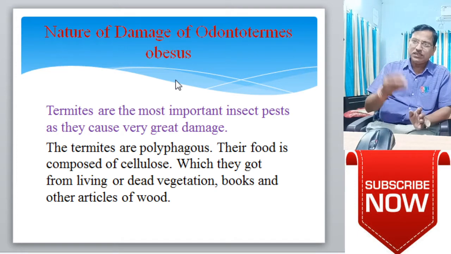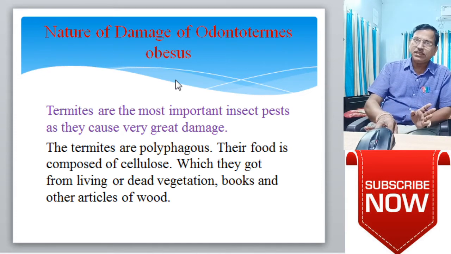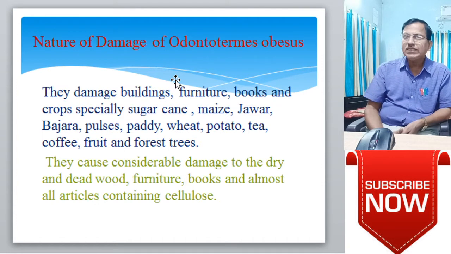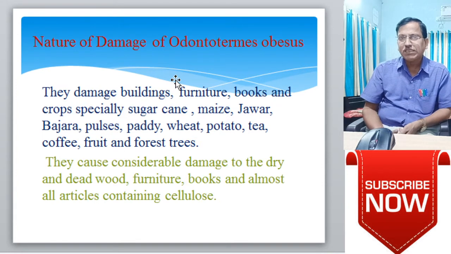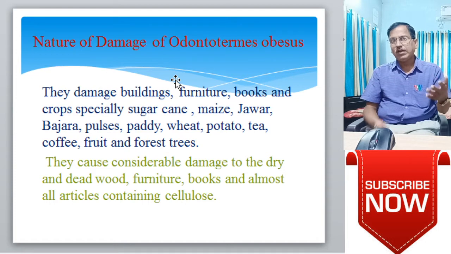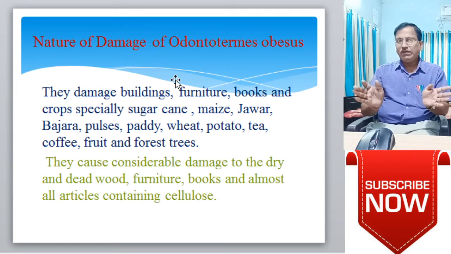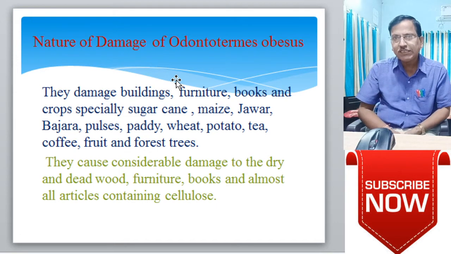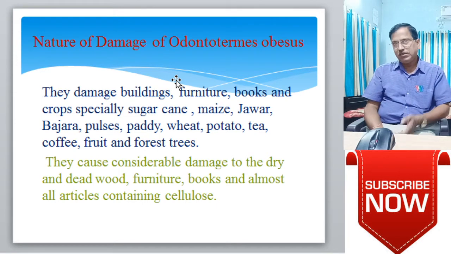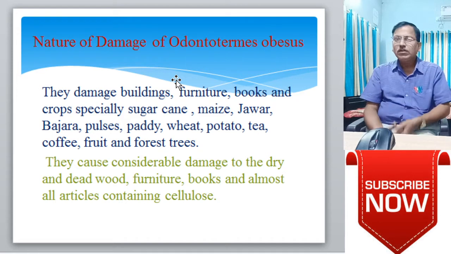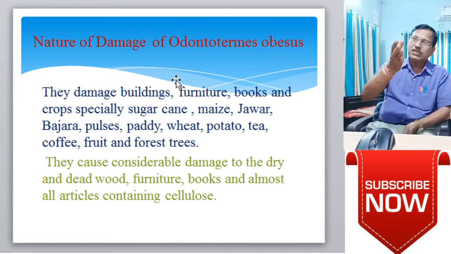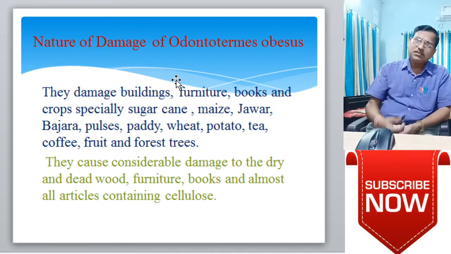They also attack old furniture, old books and different kinds of decorative wooden articles in houses, which are wasted or damaged by this pest. They damage buildings, furniture, books and crops, especially sugarcane, maize, jowar, bajra, pulses, paddy, wheat, potato, tea, coffee, fruit and forest trees. All these kinds of plants, even in their natural forms, are attacked and damaged by this type of pest.